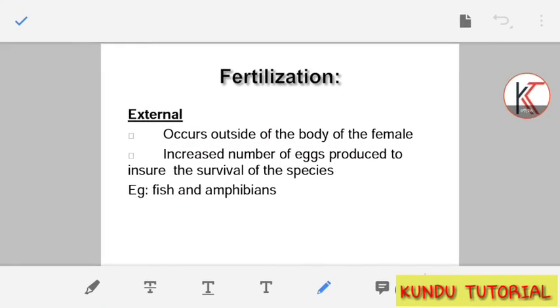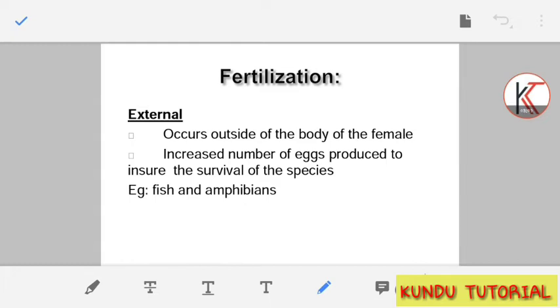The basic points we obviously need to know about fertilization: we have known that the egg cell, the sperm cell, the male gamete and female gamete, will come, meet, fuse, and give the zygote. This zygote will develop into a fully developed baby, right? So how many types of fertilization can there be? Fertilization always happens either inside the female body or outside of the female body.